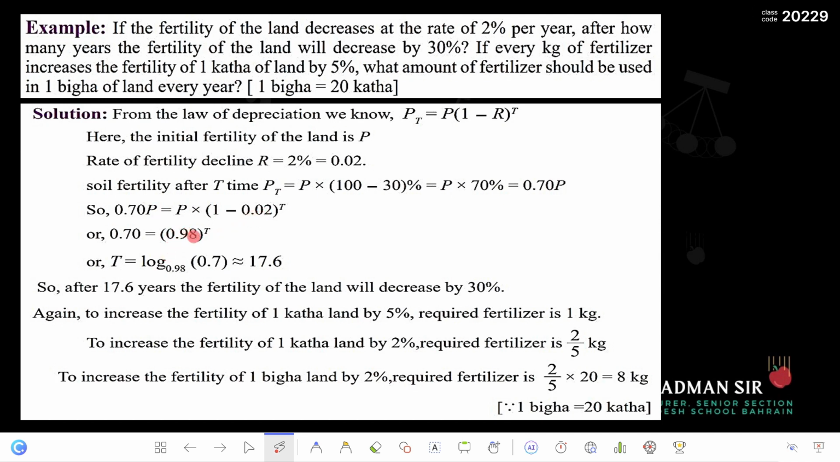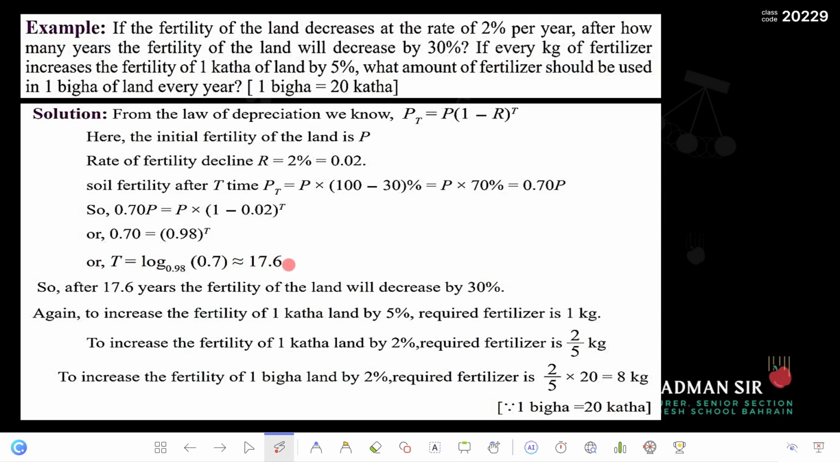Then this is the exponential line. From here you should be able to write the logarithmic line by now. So the exponent t will come first, then equal to log, then whatever the base is, the same base will be here, and the 0.7 will be here. So if you write this part in the calculator, you are supposed to get almost something equal to 17.6, as I already told you.